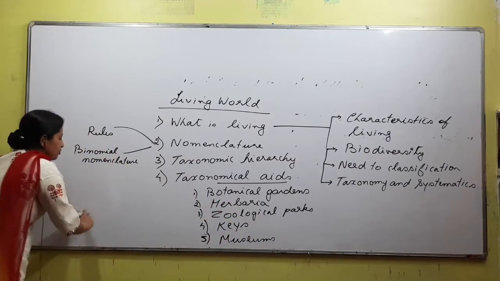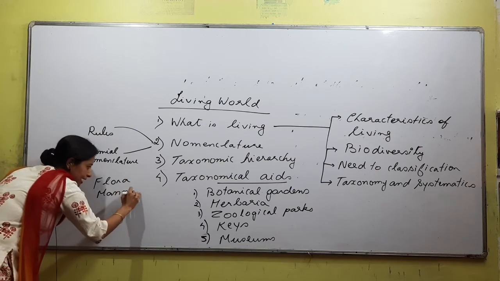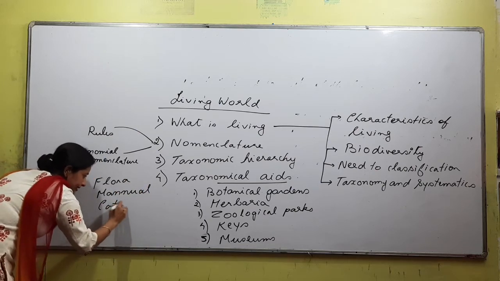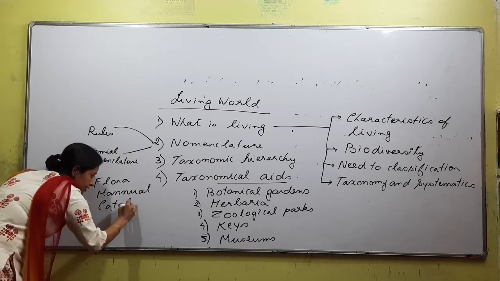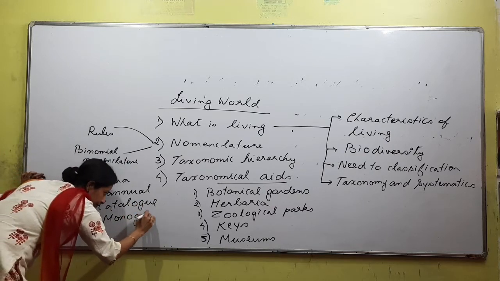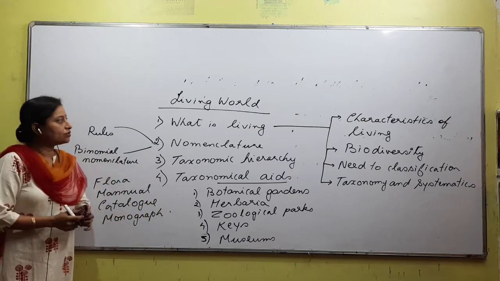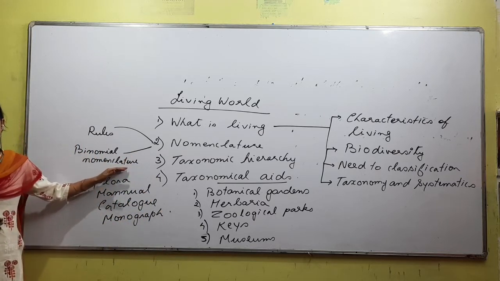Then certain books like flora, manual, catalog, monograph, etc.